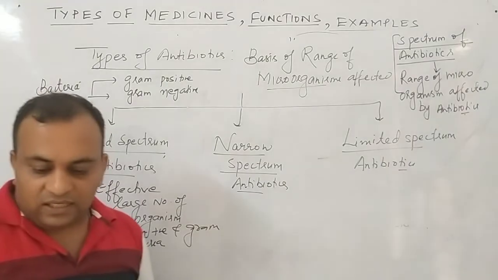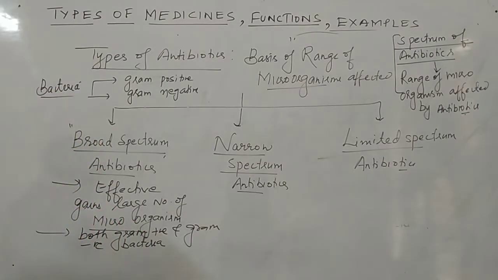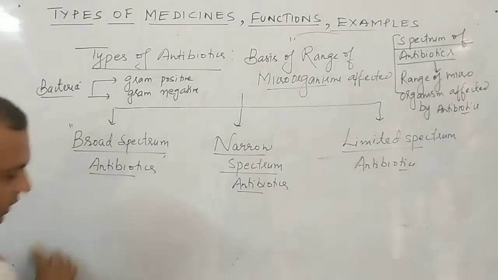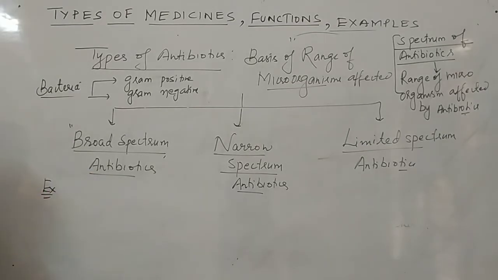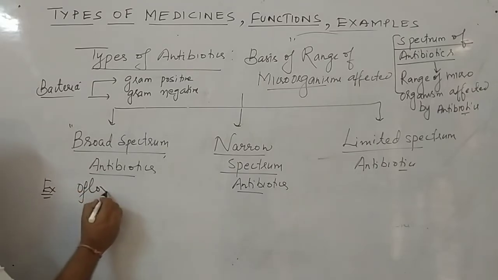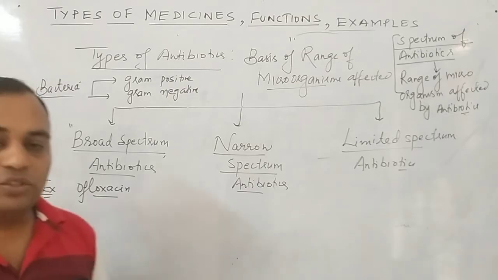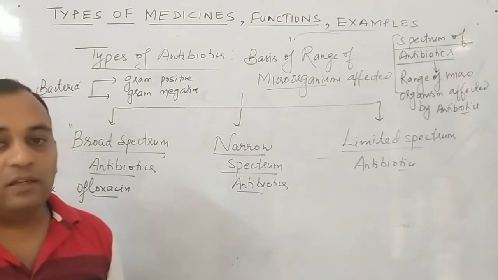Now as far as examples are concerned, the examples are ofloxacin. Remember, this is the most common antibiotic that a doctor gave us during a particular viral fever or bacterial infection.